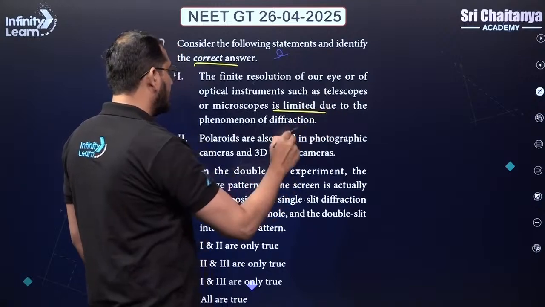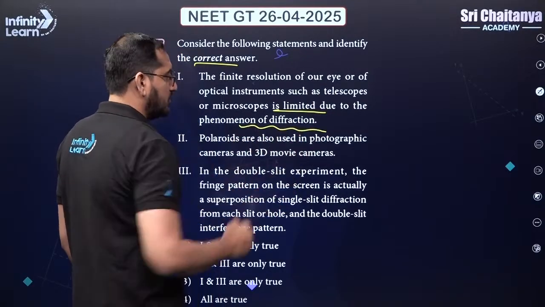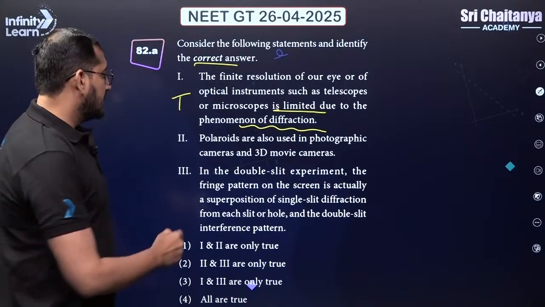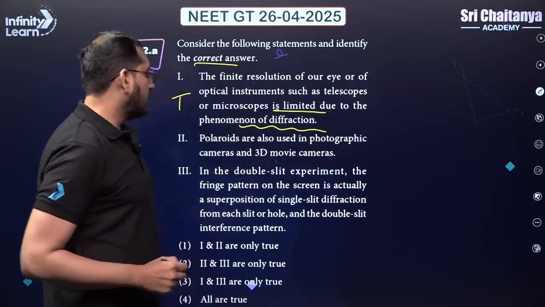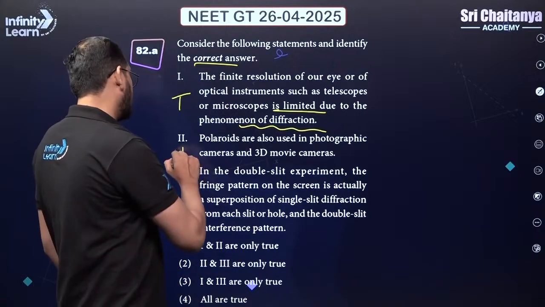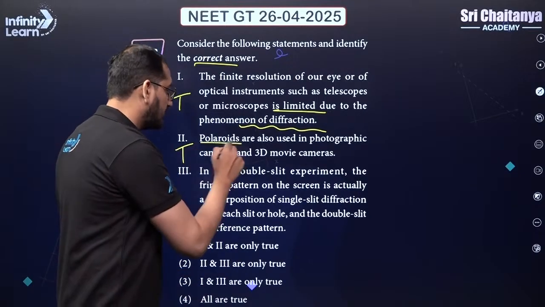So their limitation is because of the diffraction. Okay, this is our 2nd statement, guys. The Polaroids are also used in photographic cameras and 3D movie cameras. Okay, that is also a true statement. A very good use of the Polaroids.